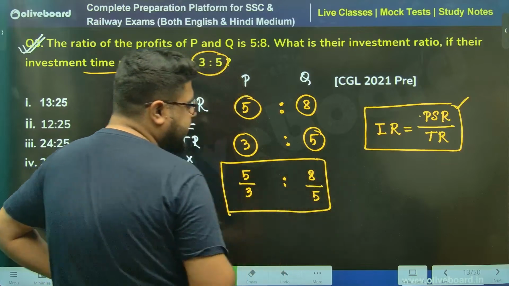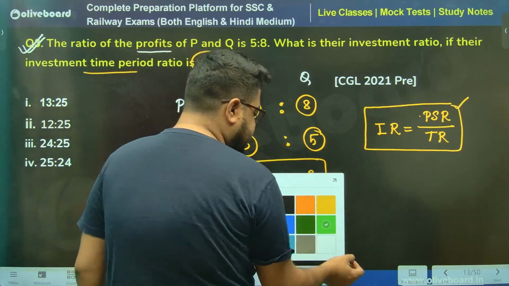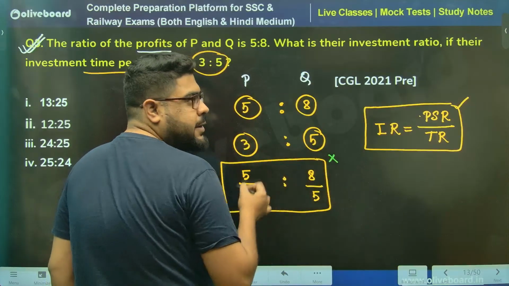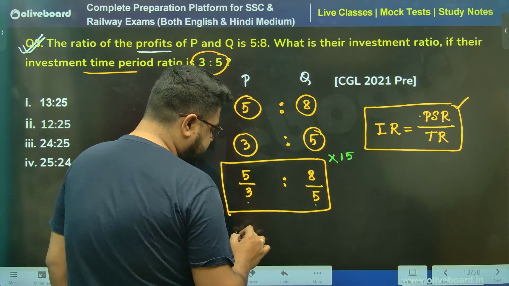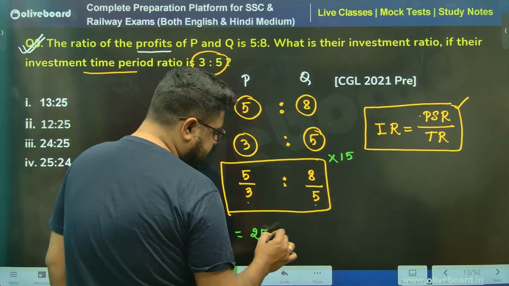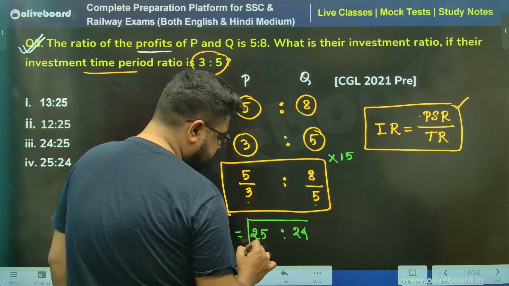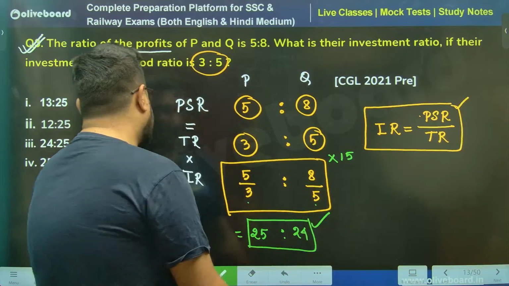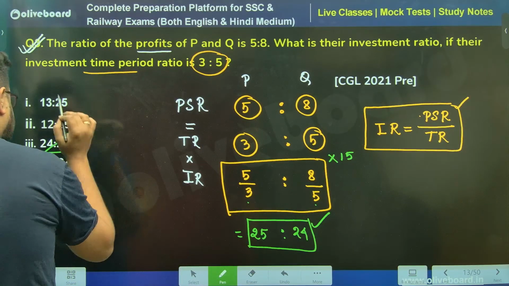Now again, I cannot keep any ratios like this. So what would you need to do? Multiply. So 3 into 5, meaning multiply by 15. If you multiply, you will get 25 here, and 5 threes, that means you will get 24 here. That is your correct answer. 25:24, option number 4, sir.